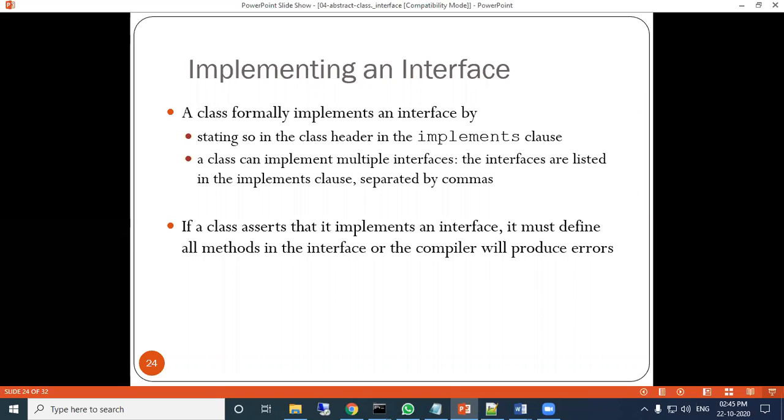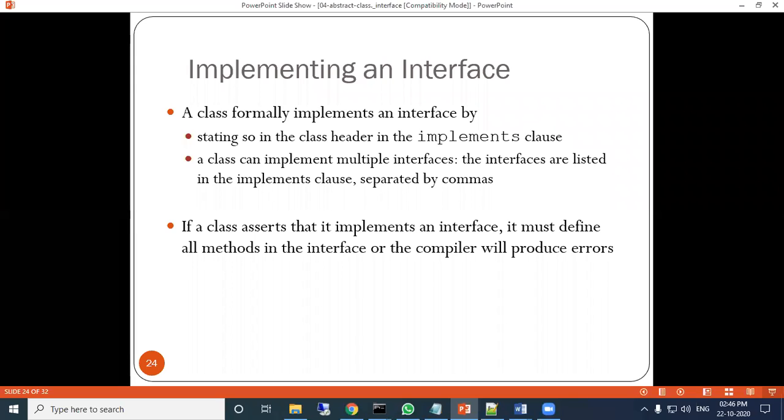The interfaces are listed in the implements clause, separated by commas. A class can implement multiple interfaces. Multiple inheritance was not allowed in class inheritance, but when you inherit multiple interfaces, you can use it.